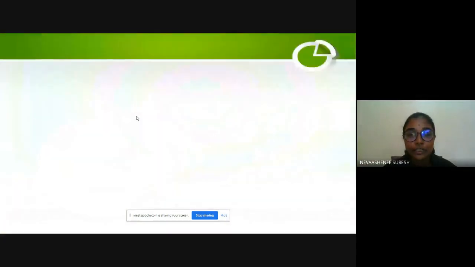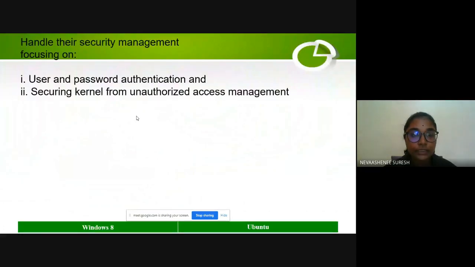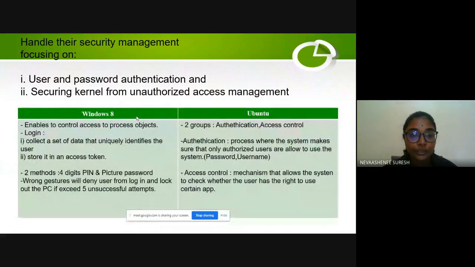Okay, next is security management. Security management is focused, first, on user and password authentication and the security kernel. Under Windows 8, it enables control of access to process objects. When the user logs in, Windows 8 collects a set of data that uniquely identifies the user and stores it in an access token. There are two methods of authentication: a 4-digit PIN and a picture password. Wrong gestures will deny the user from logging in and lock the PC if there are more than 5 unsuccessful attempts.